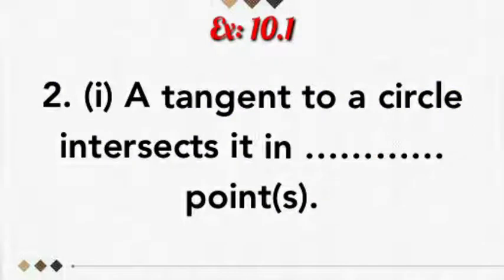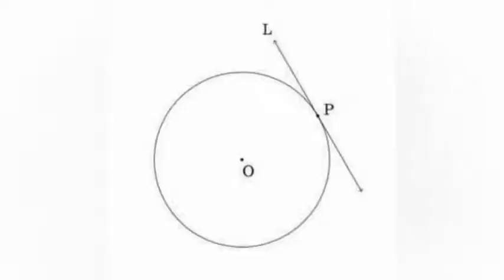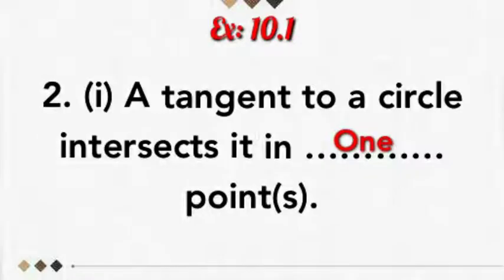Exercise 10.1 second problem. In that first subdivision, one word answers. A tangent to a circle intersects it in dash point. A tangent to a circle intersects it in one point. The circle and the tangent intersect at a single point P only. That is a point of contact. So what is the answer? A tangent to a circle intersects it in one point.